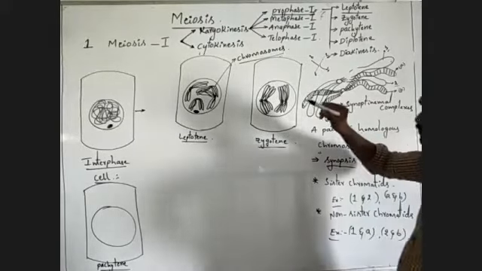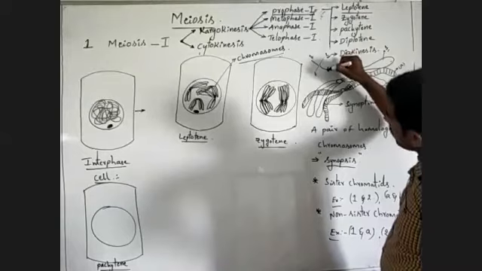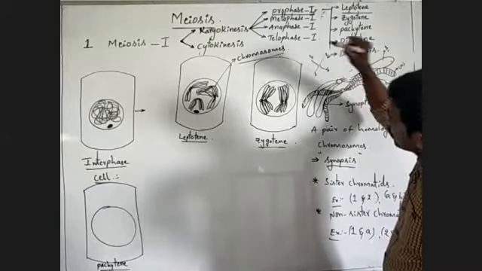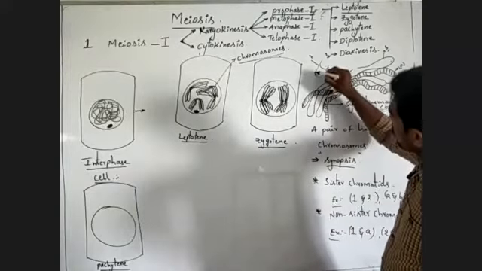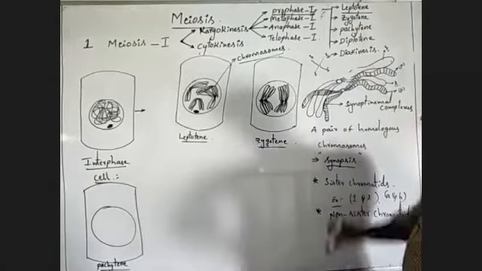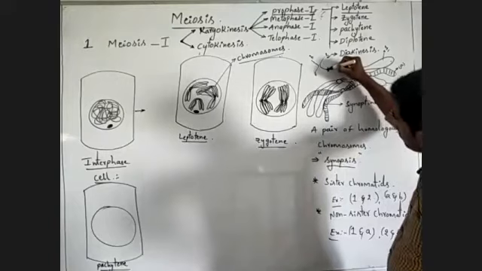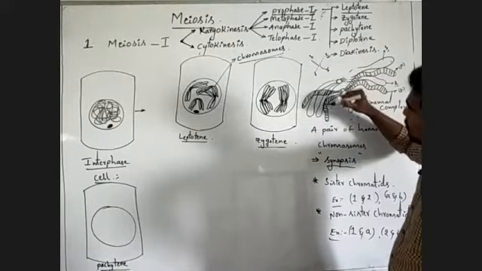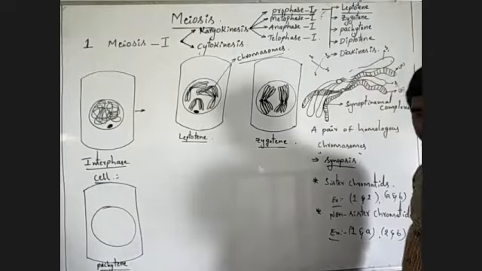Listen carefully. Actually, this part belongs to the first chromatid. This part belongs to the second chromatid. After crossing over, what happened here? The part of the first chromatid has gone to the second chromatid.